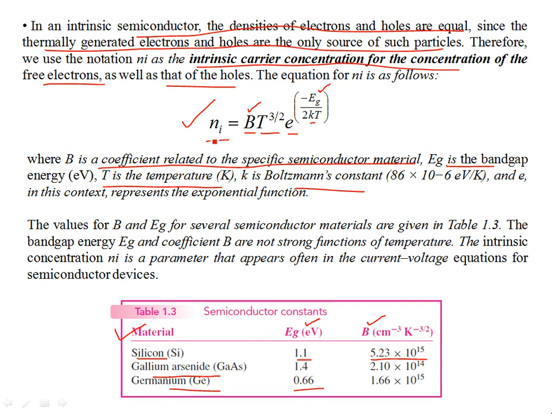So we have this notation in terms of the material constants, capital B, Eg the band gap, and then temperature. It gives an indication of how much carrier concentration of holes and electrons there is in a single crystal pure intrinsic semiconductor material that can conduct current in the conduction band. The values of B and Eg for several semiconductors are given in table 1.3, and keep in mind that the band gap and the coefficient are not dependent on temperature. The intrinsic concentration Ni is a parameter that often occurs in the current voltage relationship for semiconductor devices.